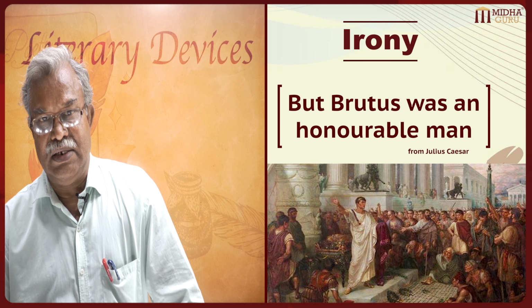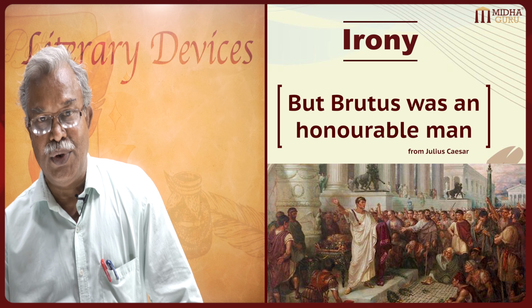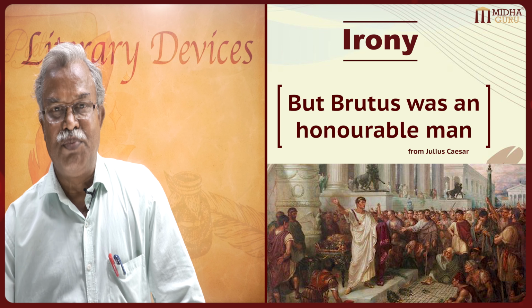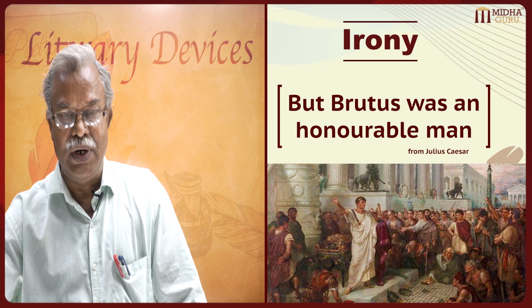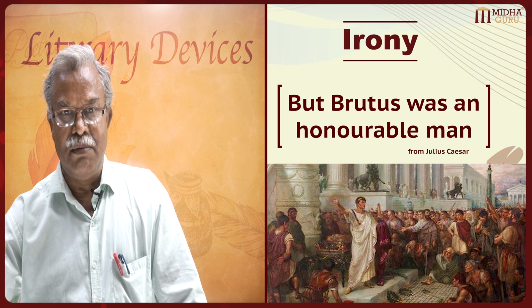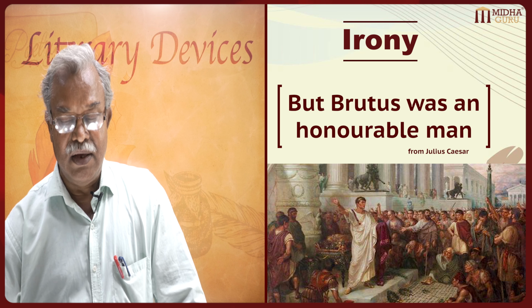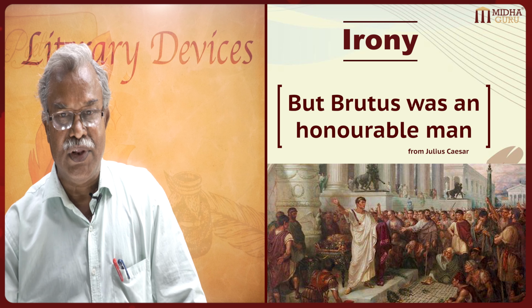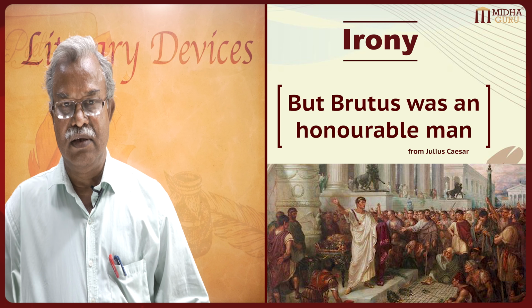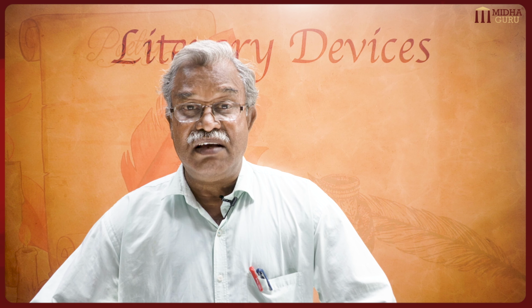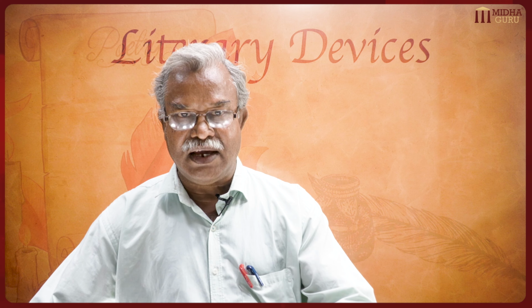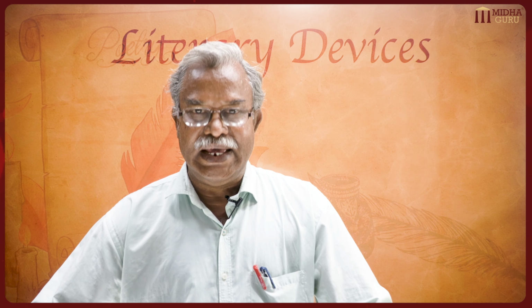When you read the extract from Julius Caesar, you will come to know how Brutus was proved to be a dishonorable man, though Mark Antony went on telling repeatedly, but Brutus is an honorable man. The meaning was that Brutus is dishonorable, and he proved it before the Roman crowd in his speech. So that is irony. You can understand irony in this way: irony is a veiled attack. Veiled means a covered attack in a very clever manner. So that is what irony is.